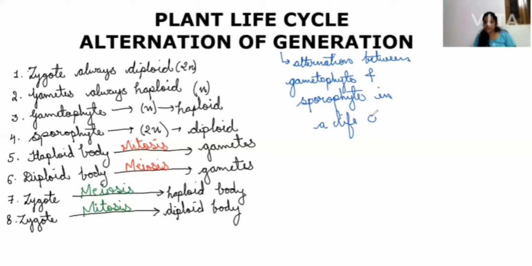Clear? So we'll clearly see this alternation of generation in the life cycle of the organisms. Now let's see the different types of life cycle we have to discuss. So guys, basically there are two types of life cycle. What are they? We have seen those life cycles in the diversity chapter, in this chapter itself, plant kingdom, in which this topic is there.